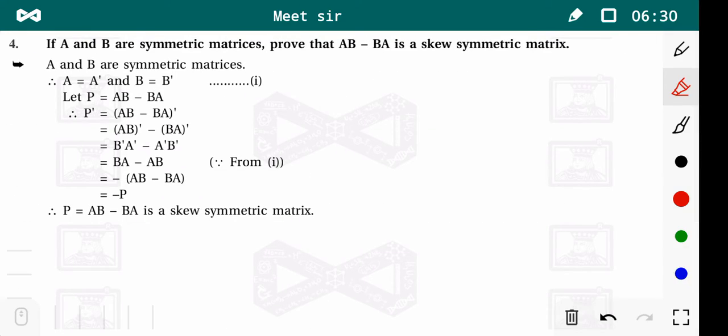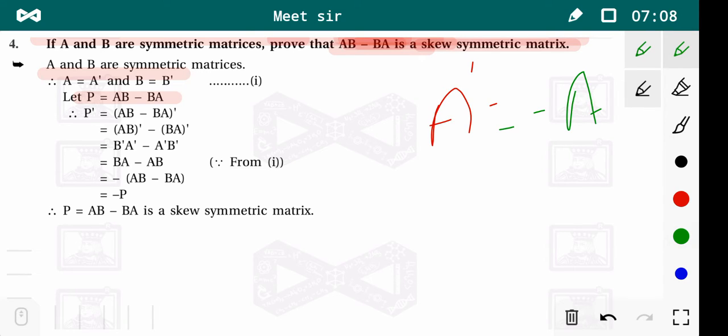It says if A and B are symmetric matrices, then prove that AB minus BA is a skew symmetric matrix. Now A and B are symmetric matrices, that means A is equal to A dash and B is equal to B dash. Now the given matrix is AB minus BA. We call it matrix P, let P equal AB minus BA. Now we have to prove that it is skew symmetric. A matrix is skew symmetric when P dash is equal to minus P. Now we use it.